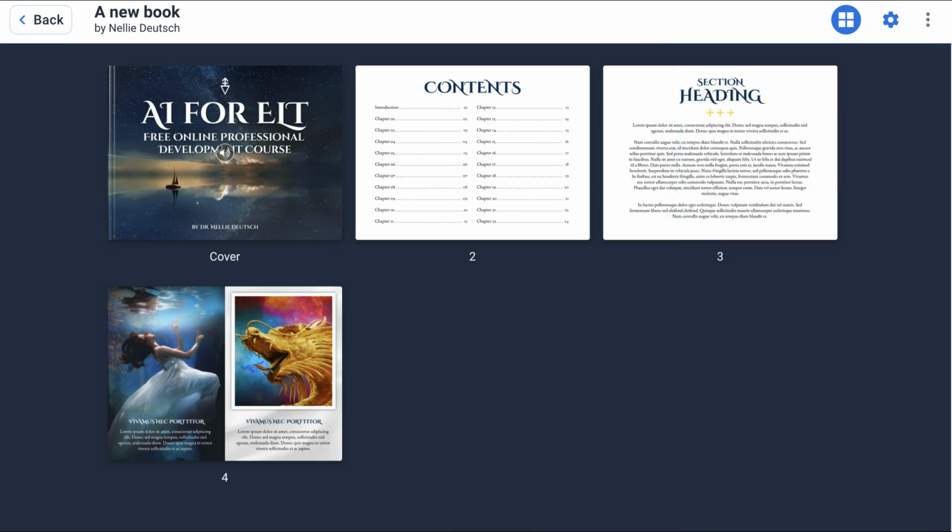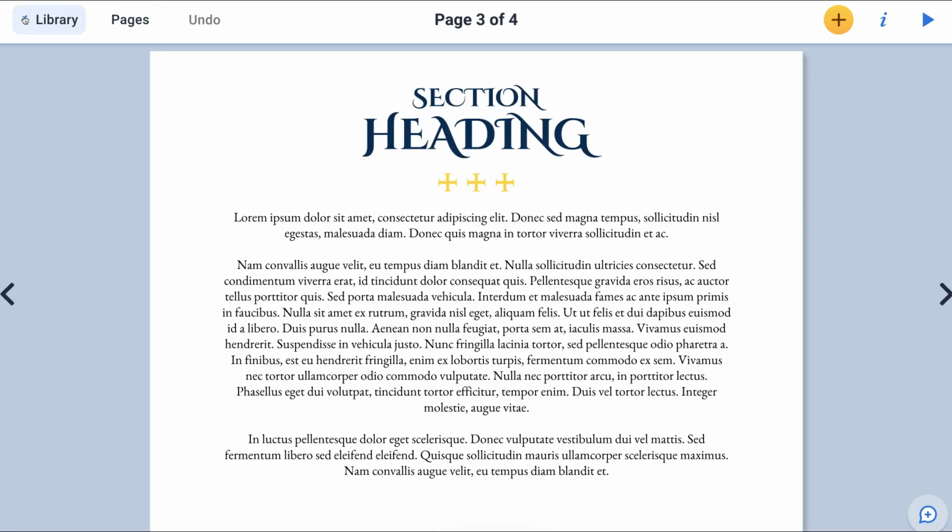Now we're going to go back because we want to publish our book. Okay, so let's go back here into our settings to publish the book. So we're going back. Okay, there's our book. And we're going to go into library.